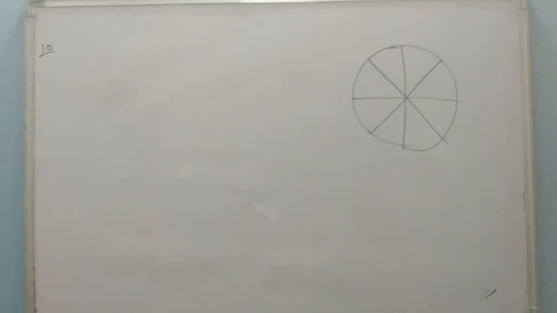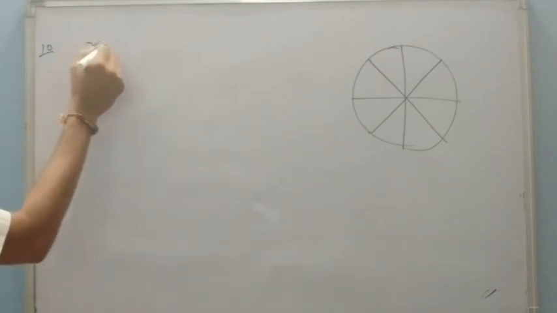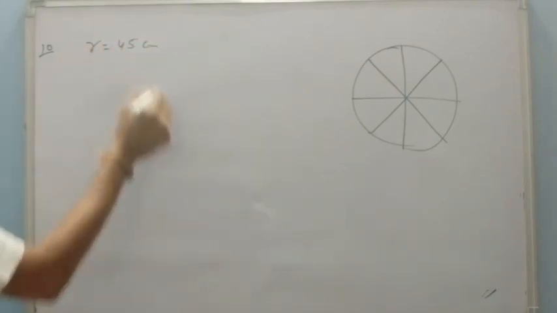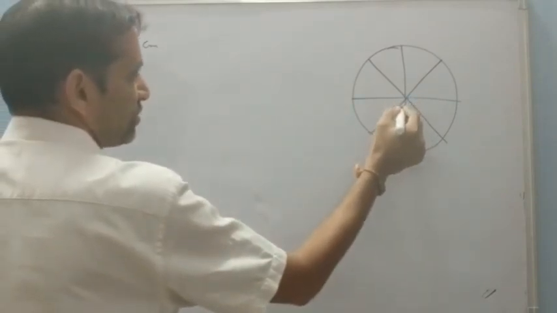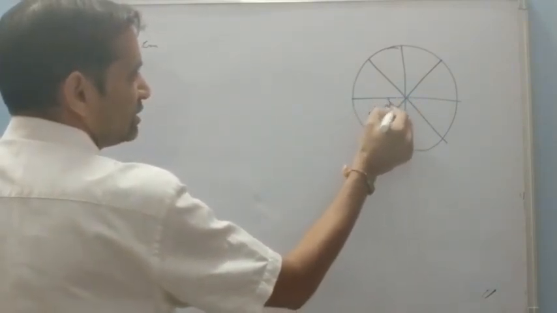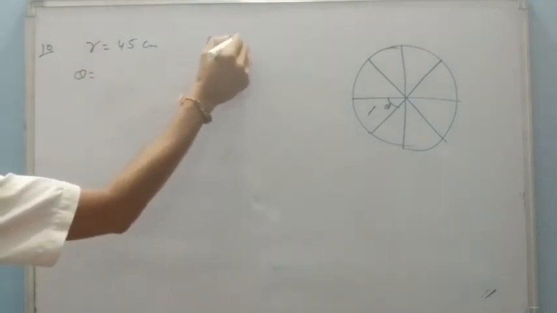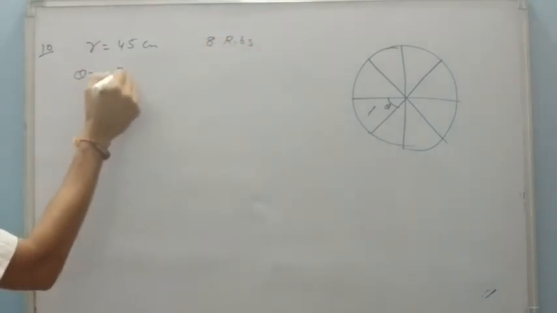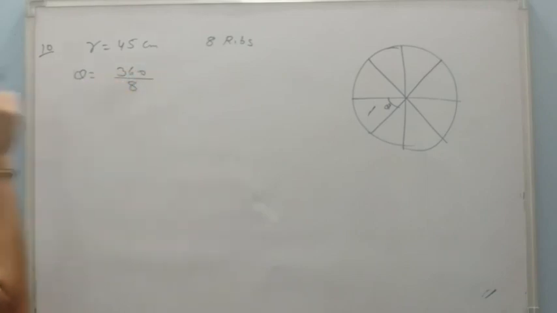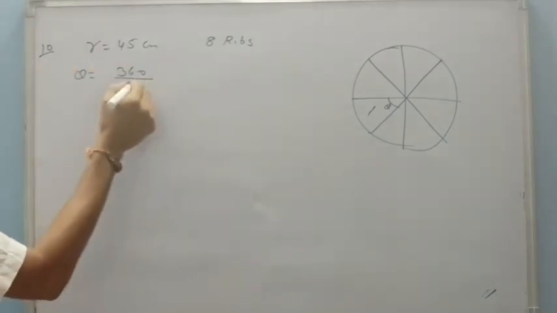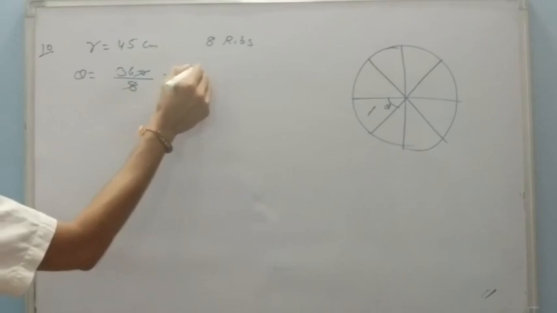Here is question number 10. It says the umbrella has 8 ribs which are equally spaced. Assuming that the umbrella is a flat circle of radius 45 centimeter, I have to find theta for one sector. Because there are 8 ribs, theta will be 360 upon 8. And what will be the answer? That will be 45 degrees.